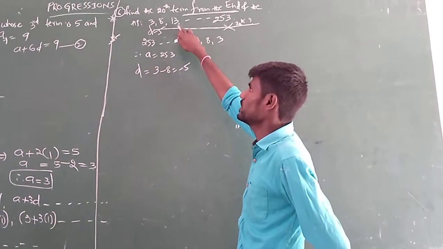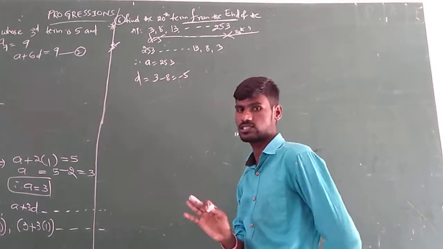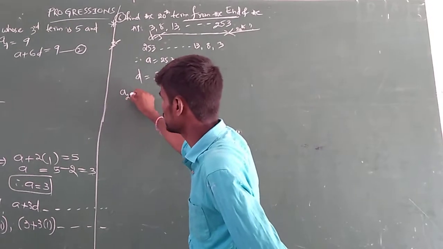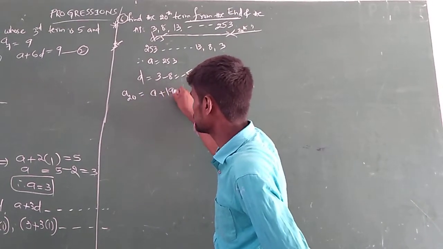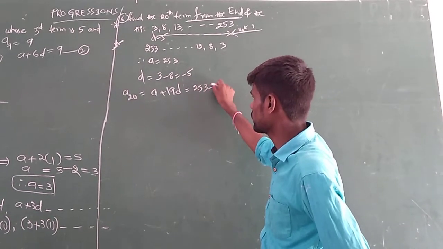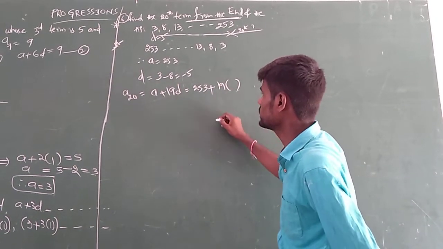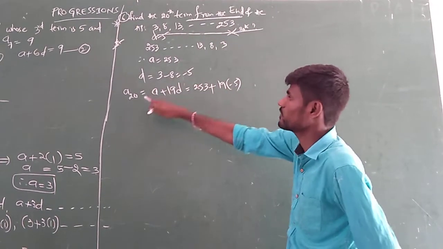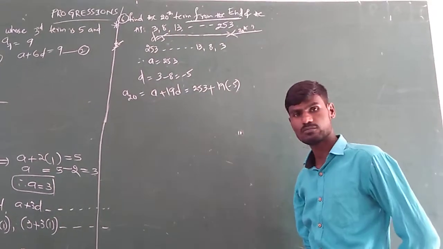For the given AP, if the D is negative and you reverse it, you will get positive. Remember that logic. Then directly find A20. So A20, what is the formula? A plus 19D. A is 253, plus 19 times D. D is minus 5. In the original one it is plus 5, but in the reverse we are finding the 20th term, that's why we are taking minus 5.